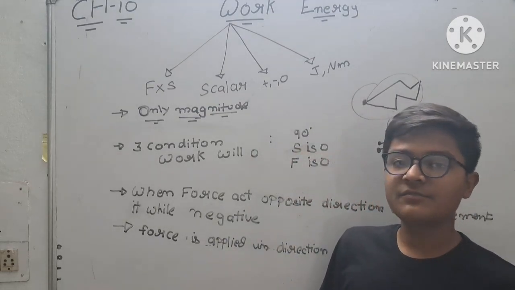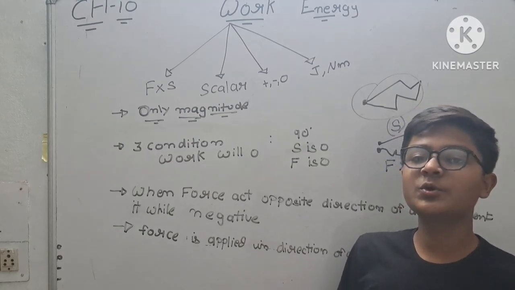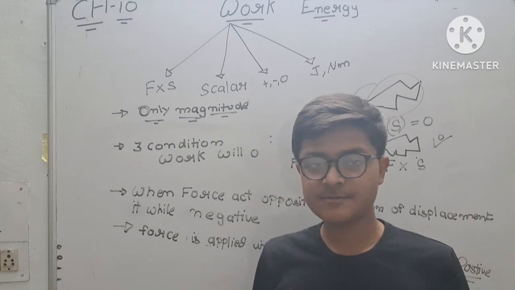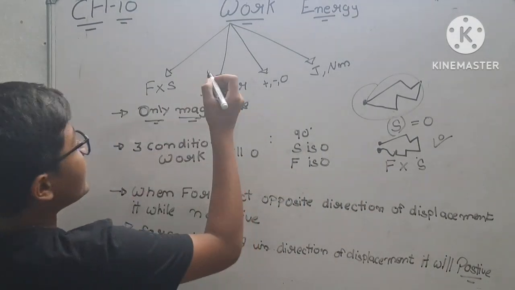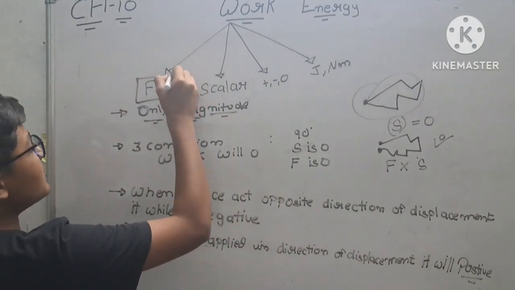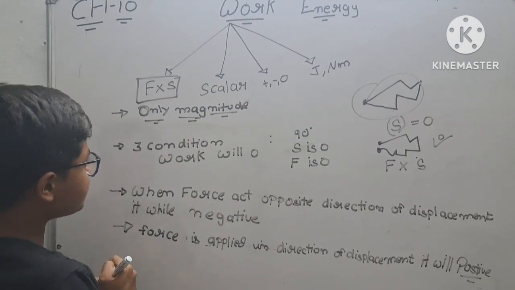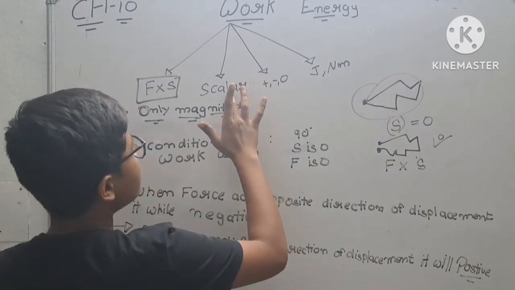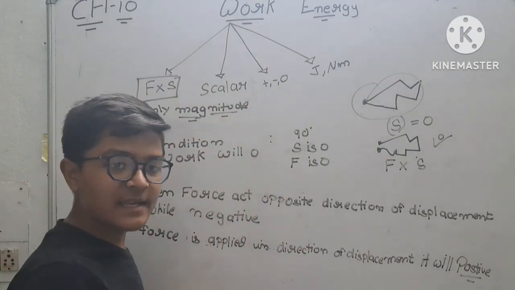So let's start with work. We know that two main factors are needed in work: force and displacement. As I have said, force and displacement are a must in work. This is the formula: work equals force into displacement. Work is a scalar quantity.